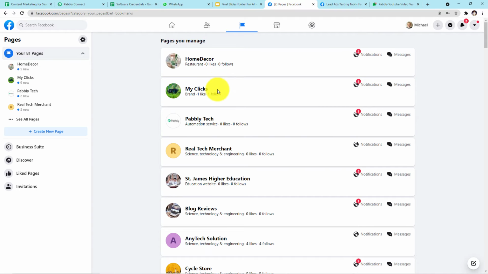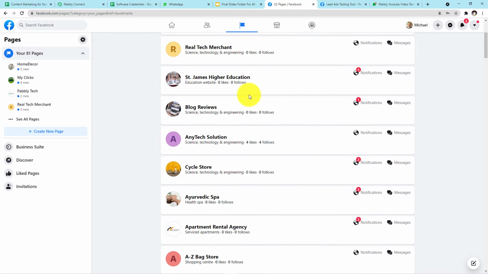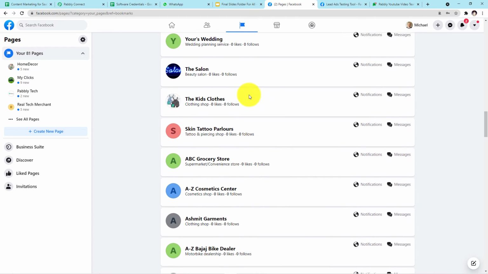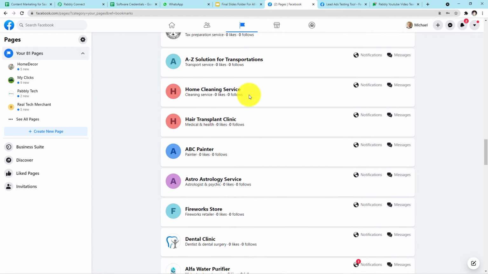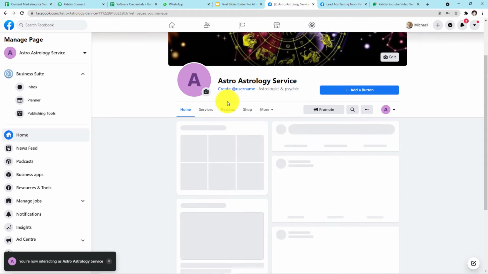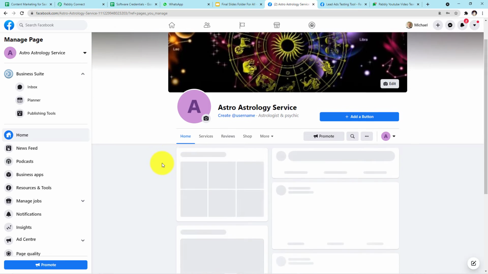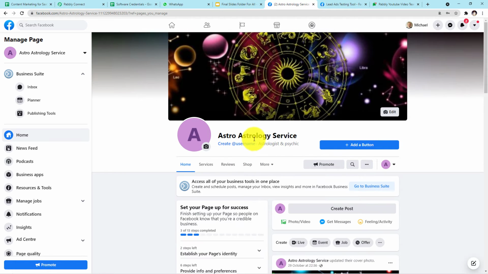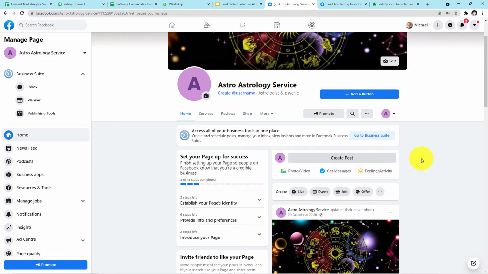Now here you can see on my screen, these are the various pages I have created for different workflows. Let me show you the particular page I have created for this workflow. Here you can see astrology services. I'll click this and let me show you the page. Okay, so guys, this is the particular page. Now I want to map this page in my Pabbly Connect account. Let me show you how I'll map the page.